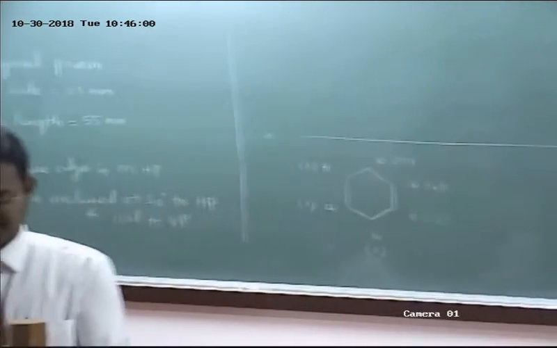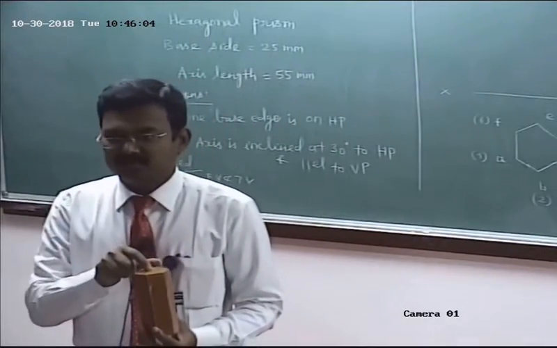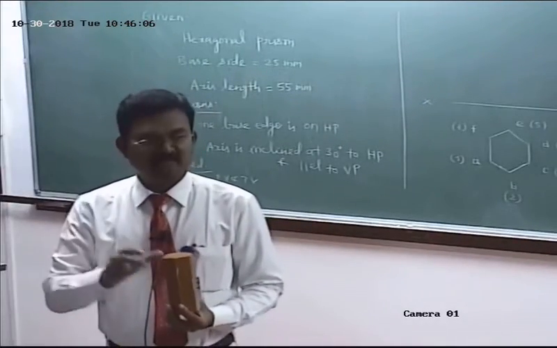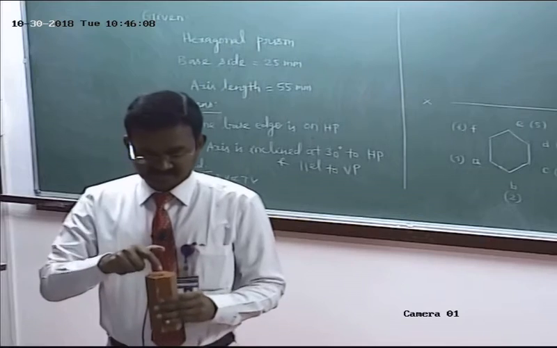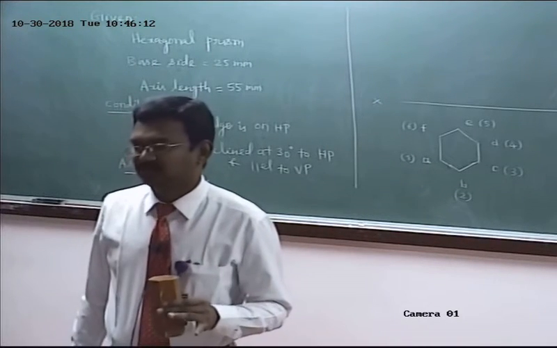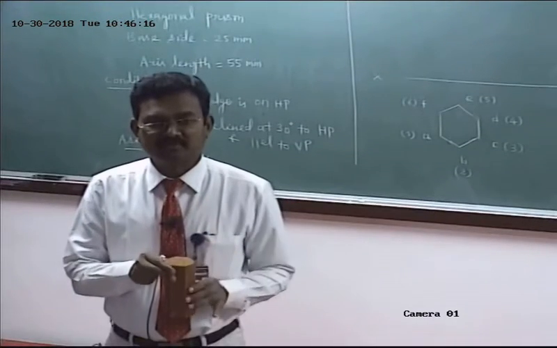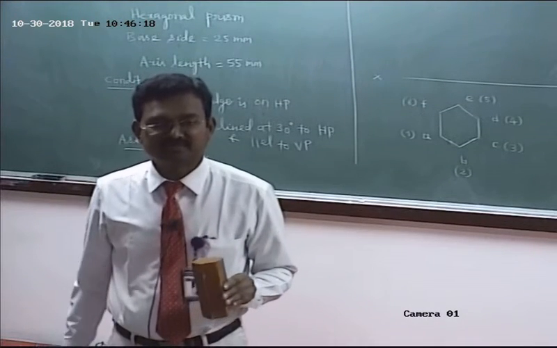And what about axis? What is axis in prism? It is an imaginary line. It's a line which joins the centers of the bases of the given prism. So axis is a straight line. What is the condition? Step 1, Kavita. What is step 1? What is our assumption?